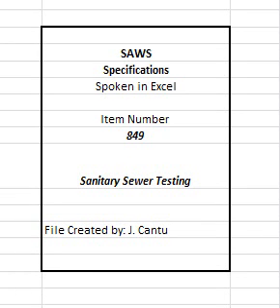San Antonio Water System Specifications for Construction. Item No. 849. Sanitary Sewer Testing. 849.1 Description: this item shall consist of air, infiltration/exfiltration, pipe deflection, and settlement tests in accordance with this specification and as directed by the engineer.